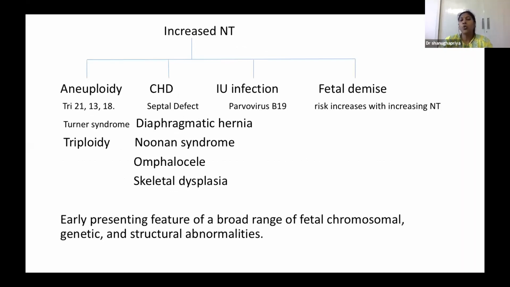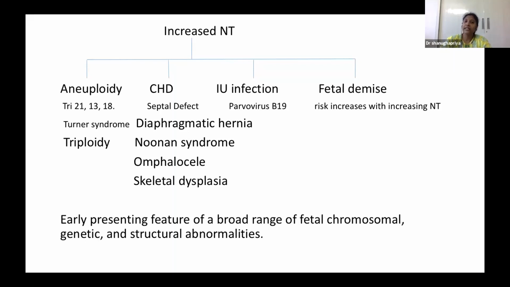So why are we doing NT? Increased NT, not simple NT, is associated with many conditions like aneuploidy, as I said, trisomies, Turner syndrome, triploidies, and congenital heart disease, in which septal defect is the more common condition associated with increased NT.